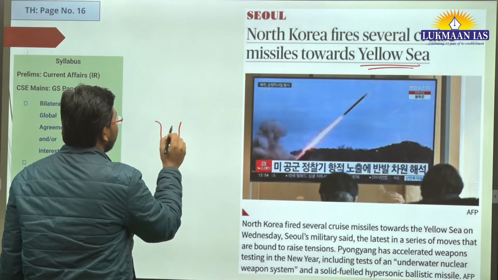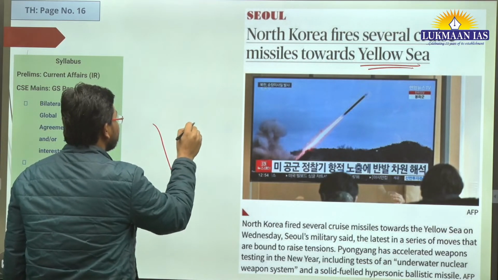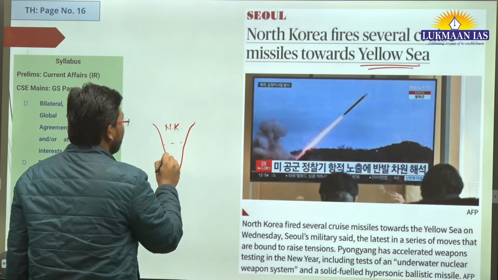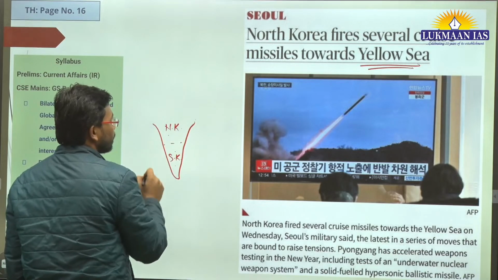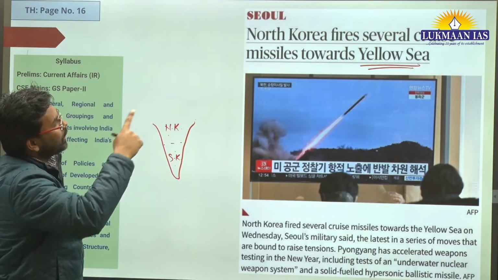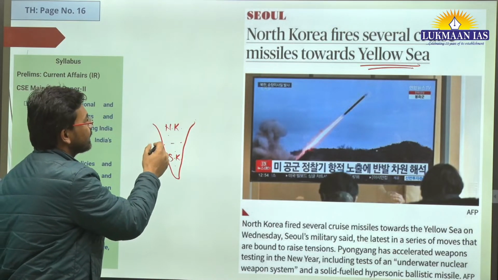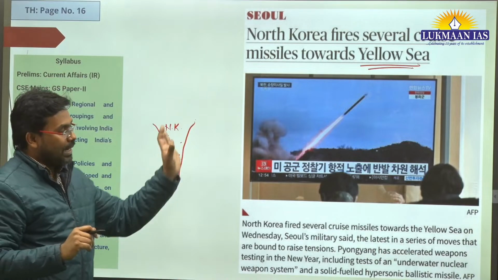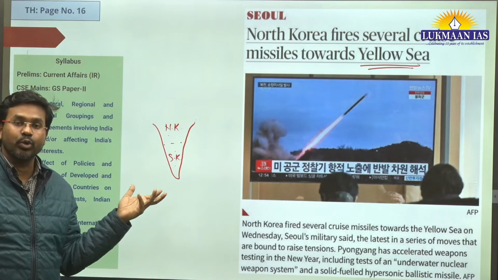So we have a Korean Peninsula that is like this. Here we have North Korea, here we have South Korea. The capital of South Korea is Seoul, the capital of North Korea is Pyongyang, right? The thing is, North Korea has test fired some missiles in the Yellow Sea, and that is being seen as a kind of threat by South Korea.